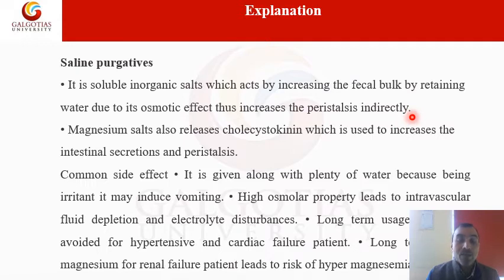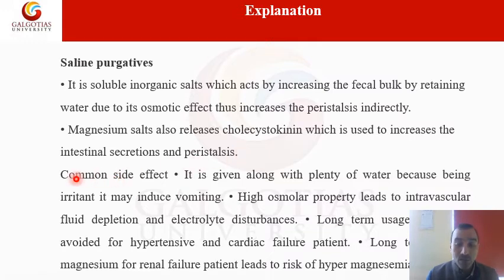Magnesium salt also releases cholecystokinin, which increases intestinal secretion and peristalsis. So when you use magnesium as a saline purgative, it stimulates the secretion of cholecystokinin, which increases intestinal secretion and enhances peristaltic movement.